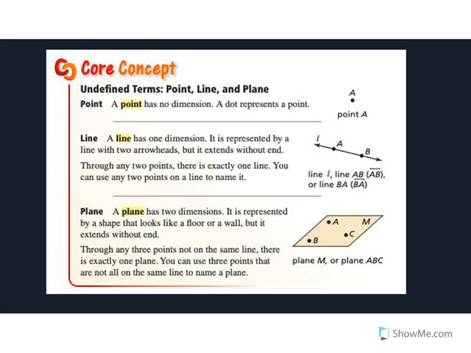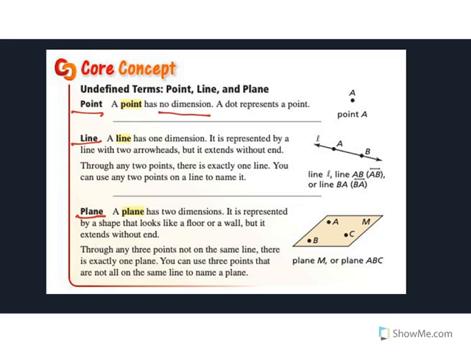Point, line, plane. Three words we're going to see over and over and over. A point has no dimension. We say a dot represents it. So we would say this is point A. You should already know that because we've been putting points on graphs for years, right?